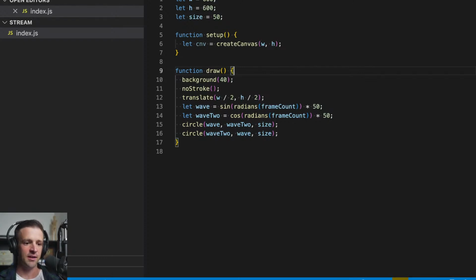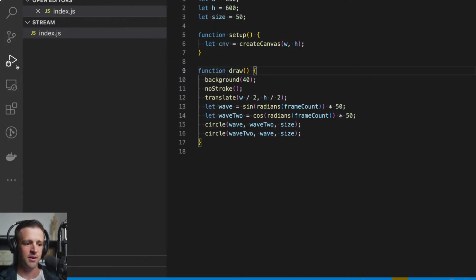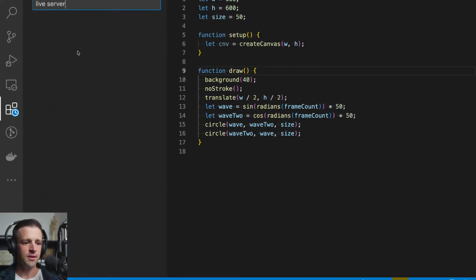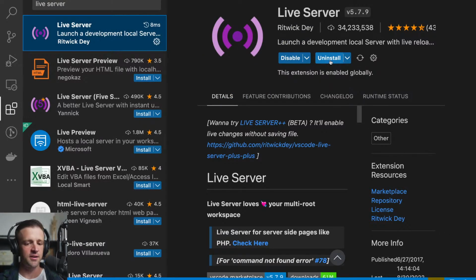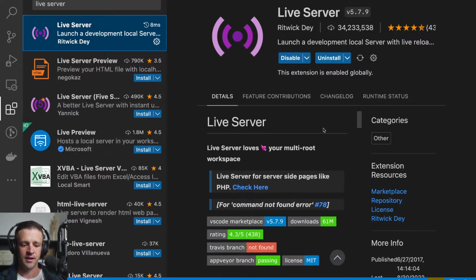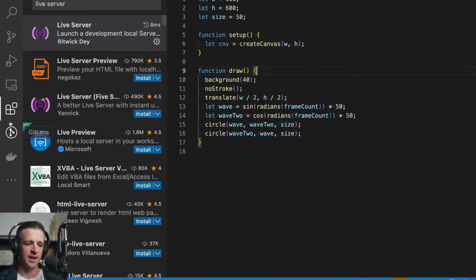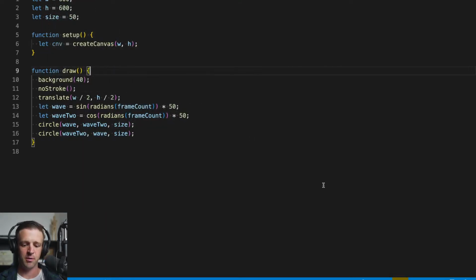And the way I have that is via an extension. So which one do I want here? I think I want the activity bar. Yeah, this one. In VS Code, if you come over to extensions and then you search live server, this is the one you want. So you can see it says uninstall for me, but yours will say install. And I just want to show you that that exists. So let's shut that down. Let me come back to view and get rid of the activity bar. And we'll click go live now.